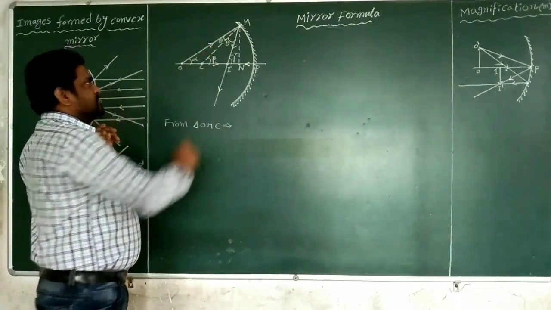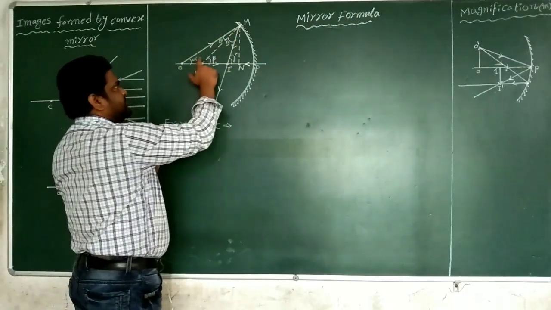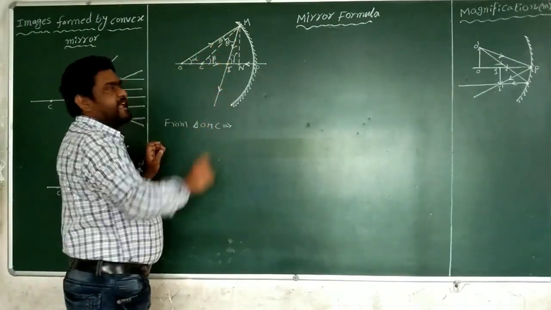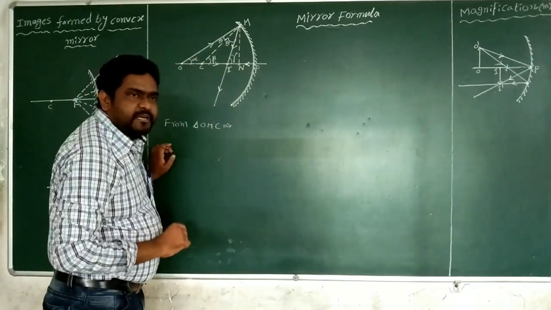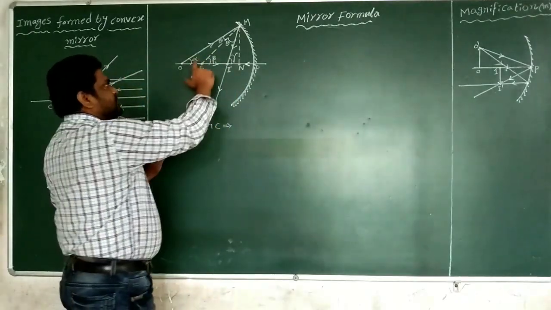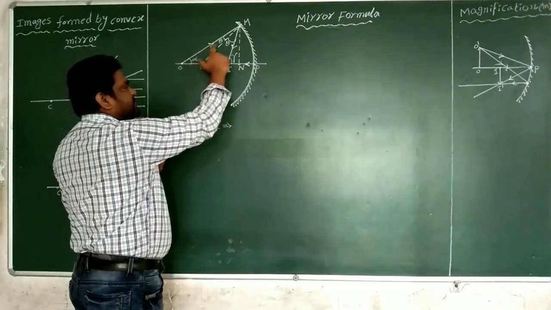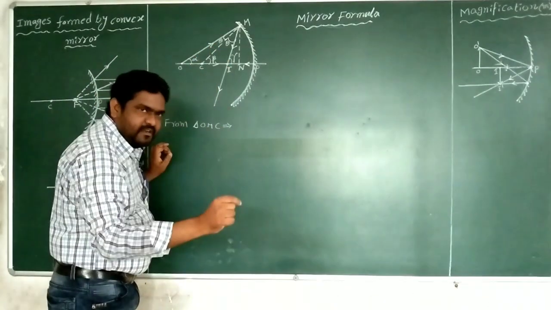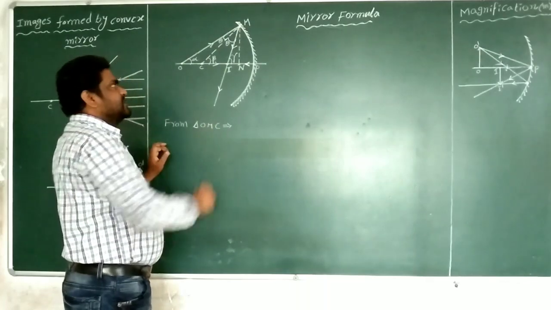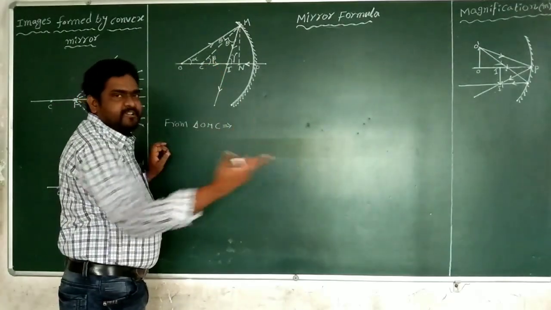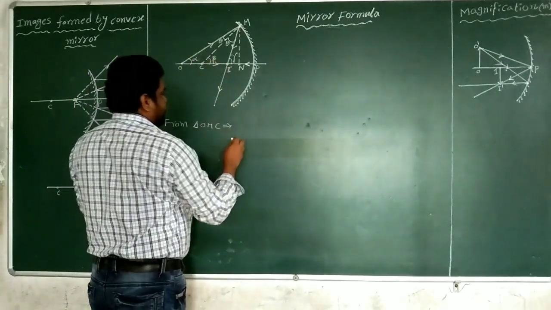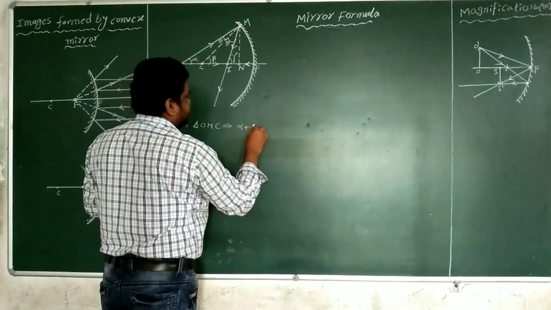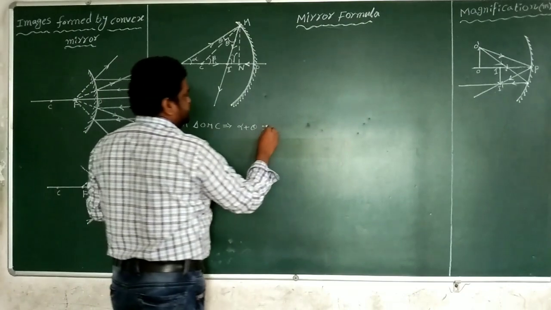In triangle OMC, alpha and theta are both interior angles, and beta is the exterior angle. According to the mathematical relation, the sum of the two opposite interior angles in a triangle is equal to the exterior angle of that triangle. According to that relation, I write here alpha plus theta equals beta.